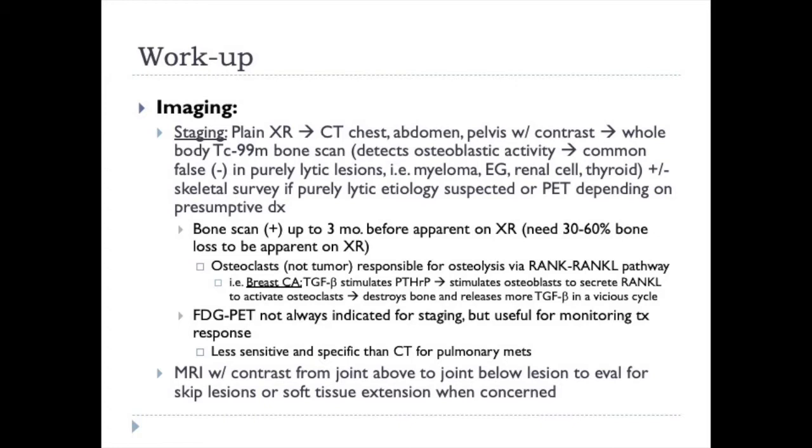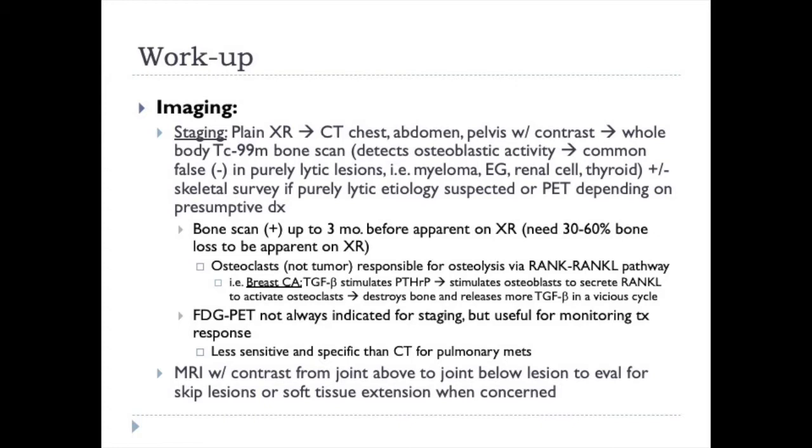in multiple bones. PET scan is now also becoming a good tool to use for lytic bone disease because of the PET avidity. However, the cost of this is difficult and getting it through insurance is difficult. The bone scan is positive up to 3 months before the lesions are apparent on the x-ray. That's why they can be helpful even when a skeletal survey is negative. You need 30 to 60% bone loss to be apparent before it becomes visible on the x-ray.